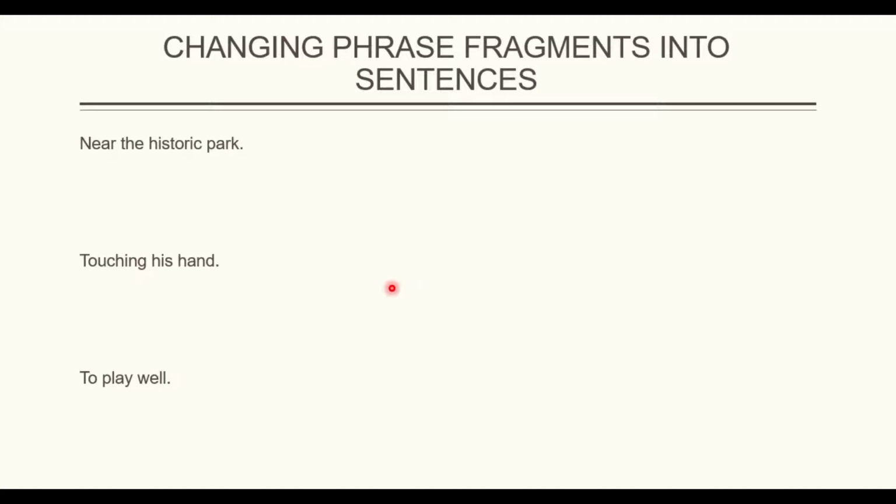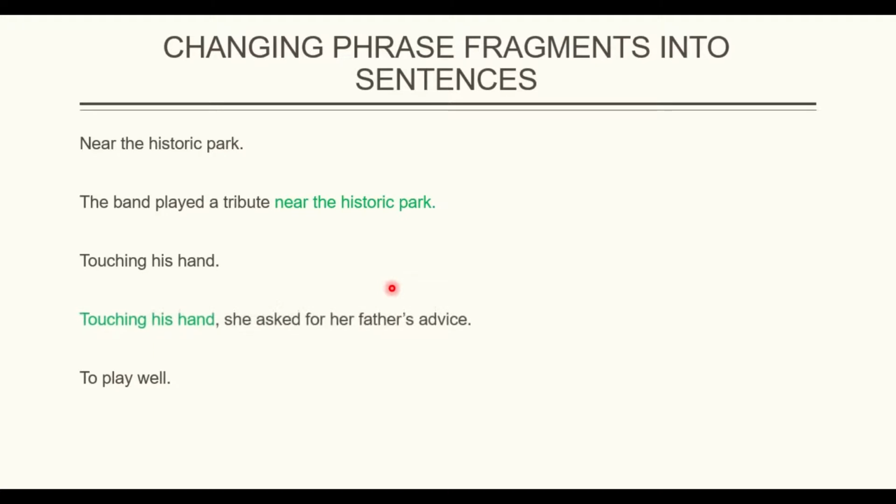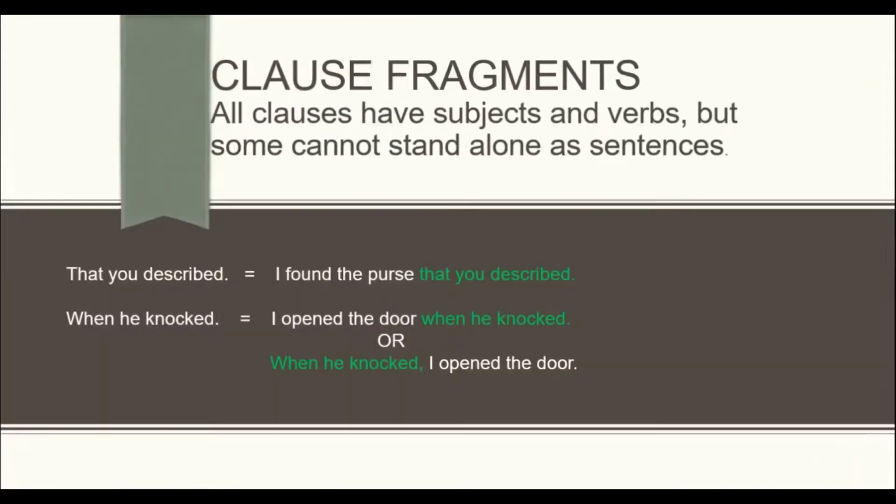They are not sentences, they're fragments. So they need another element to make a complete thought. So I can say, for example, "The band played a tribute near the historic park." Now it's a complete sentence. Or "Touching his hand, she asked for her father's advice." Or "Sam learned to play well." This is the way we can change phrases or phrase fragments into sentences.